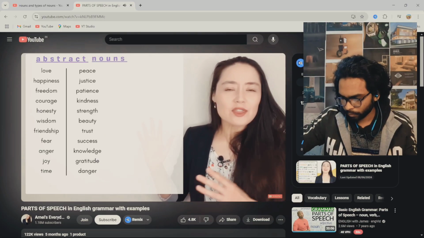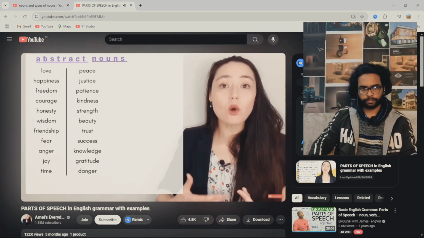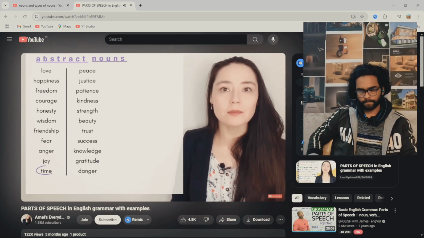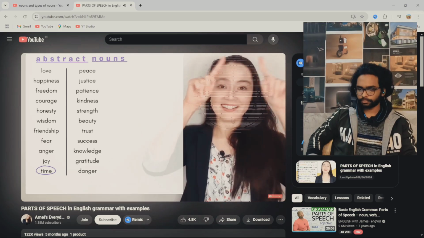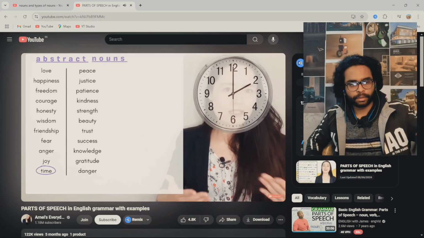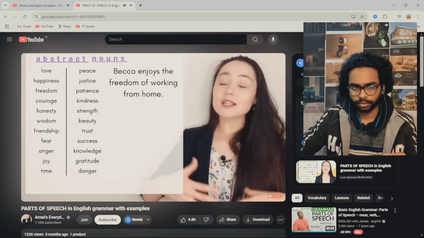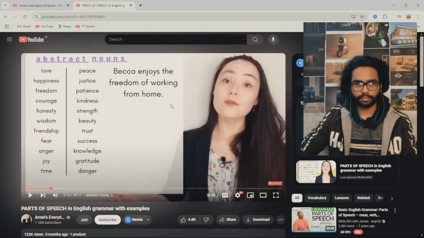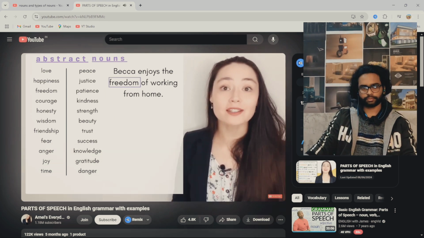You can see here, these aren't things you can see or touch, right? They're things you can feel or experience. Like time. That's an abstract noun. Got it? I know we can see a clock, but you can't really see or feel time. Becca enjoys the freedom of working from home. Freedom is an abstract noun.